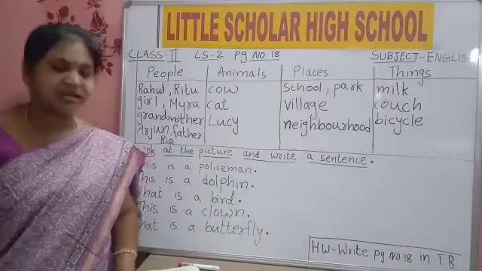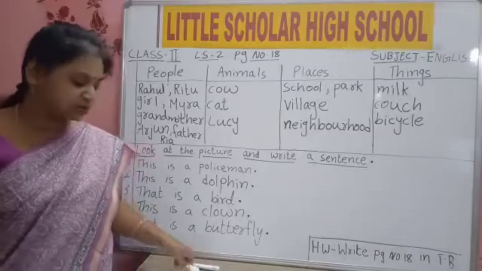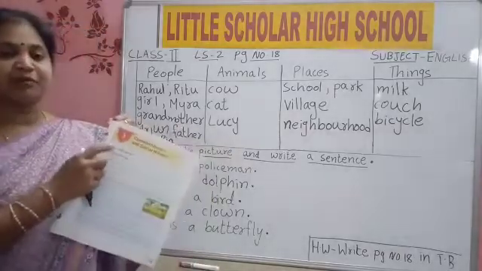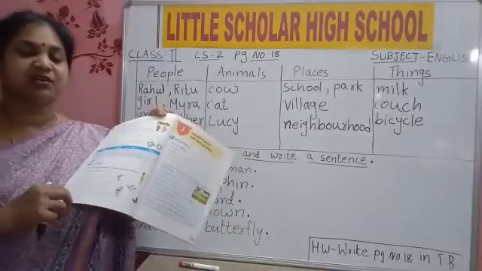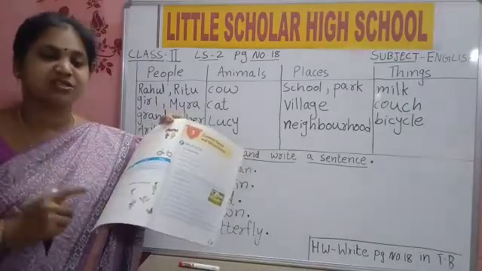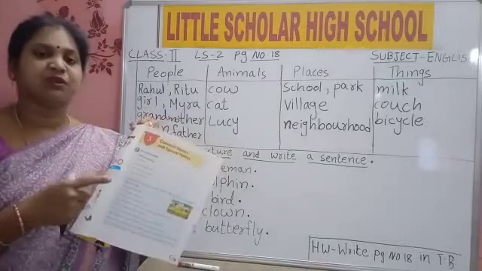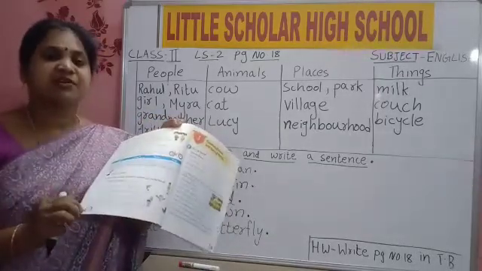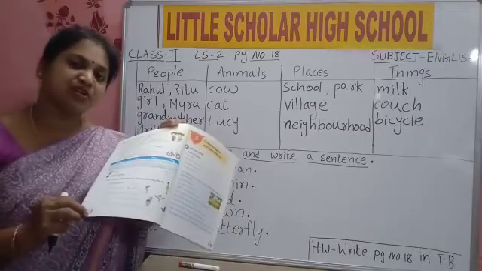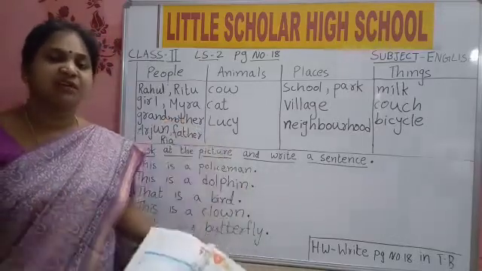Complete your textbook till page number 18, because next class I am going to take lesson 3. So till page number 18, check whether lesson 1 and lesson 2 are completed or not. Next we will go to lesson 3. So before I move to lesson 3, lesson 1 and 2 should be completed both in classwork and textbook. Do your work neatly, children.